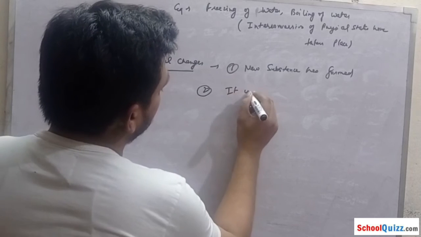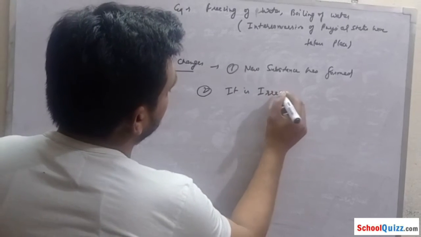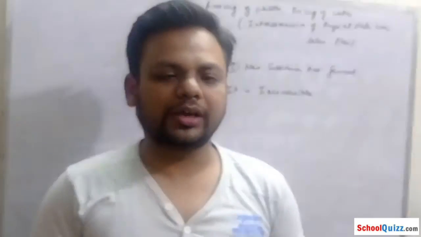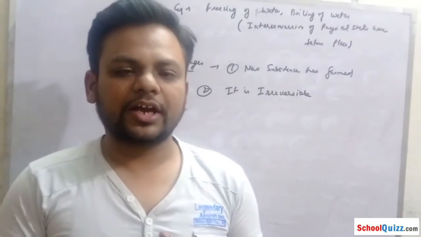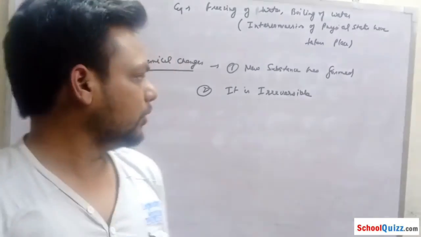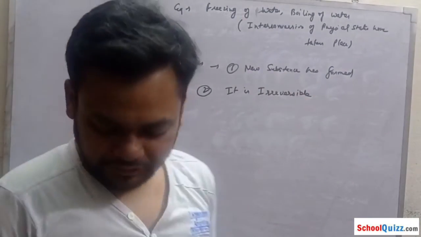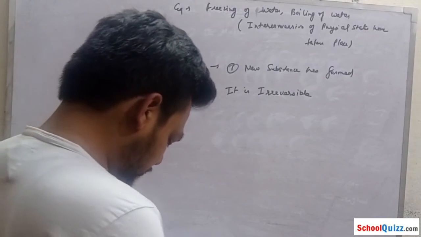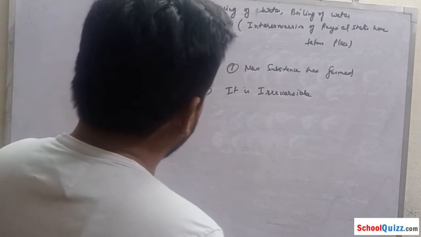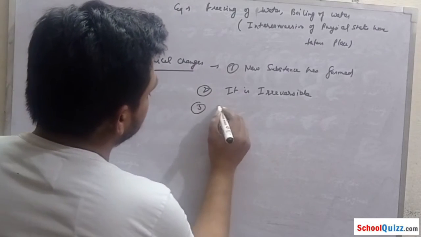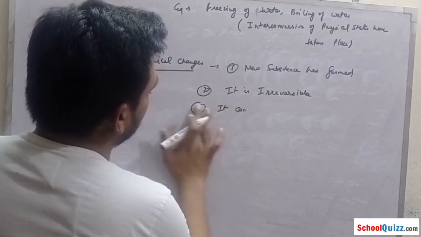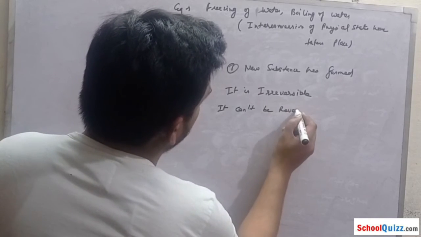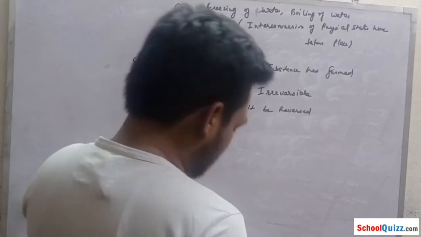Chemical changes are irreversible. If we want to make wood again from ash, it is not possible. So we can write that it can't be reversed.